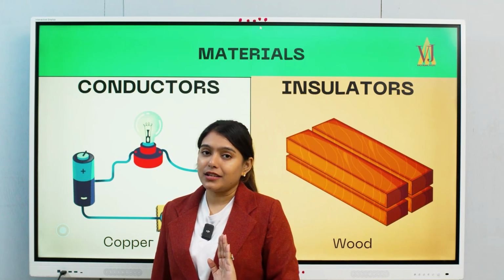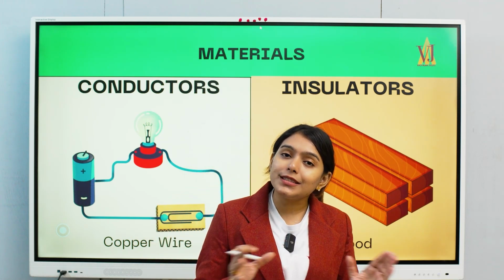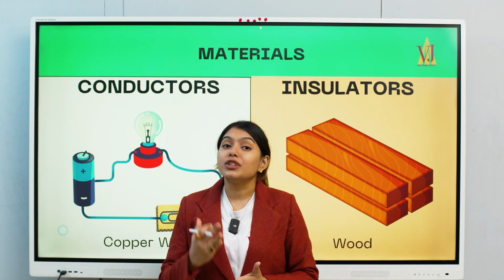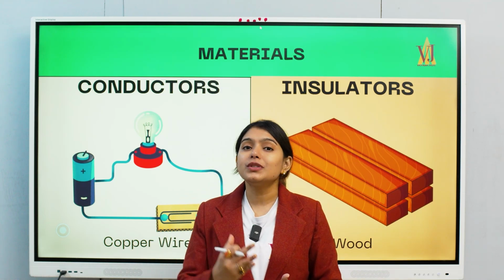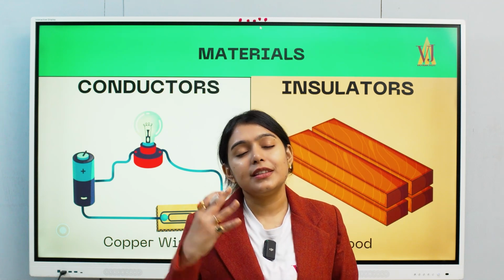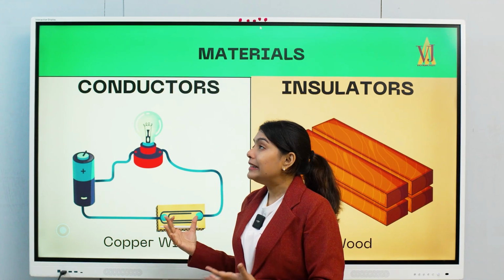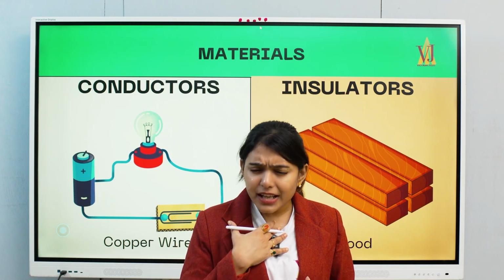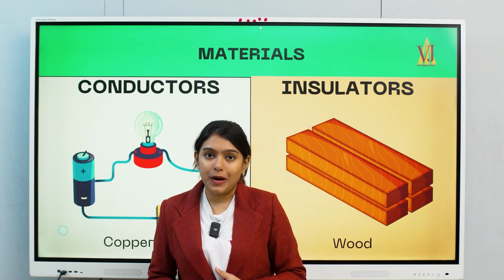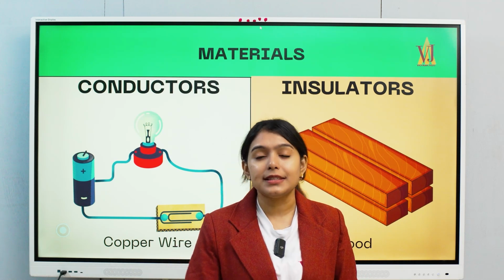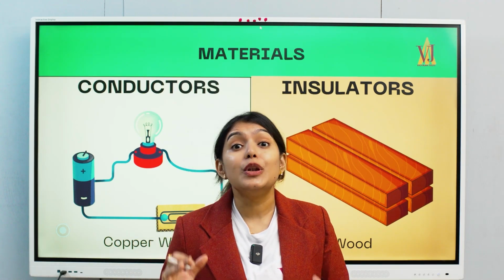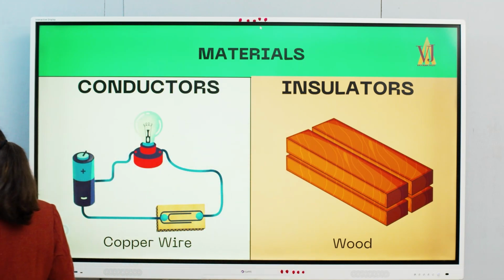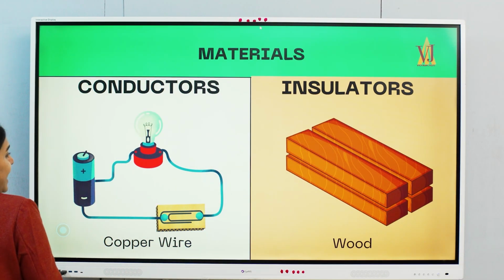Now here the point comes. Do all the substances allow this flow of current? No. Definitely when you do something, there are struggles, there are hurdles. In the same way, in the topic materials, there are certain substances which will allow the electricity to pass, better to say electrons to pass, and there will be certain substances which will not allow the electrons to pass. Based on that, we have two types, that is conductors and insulators.